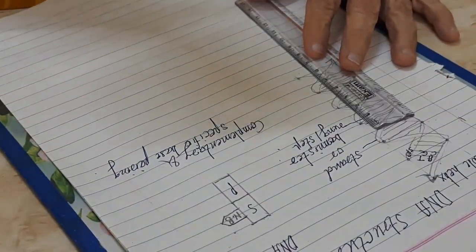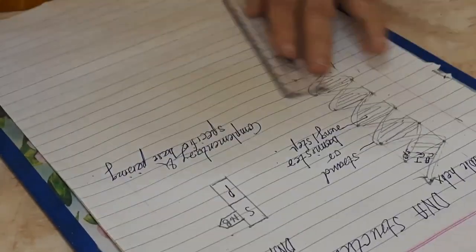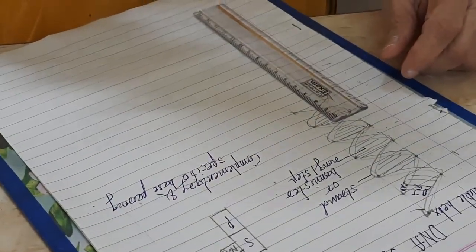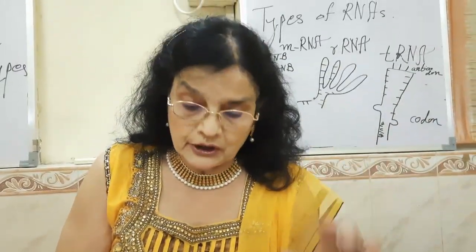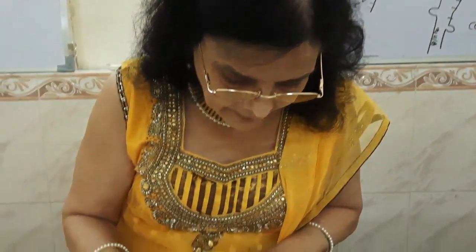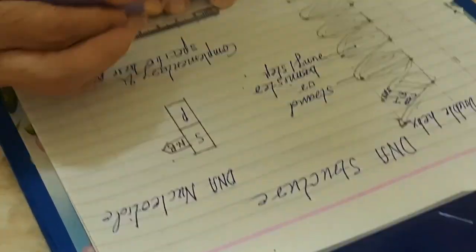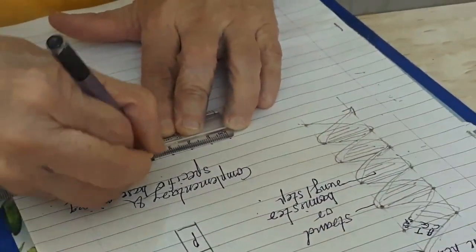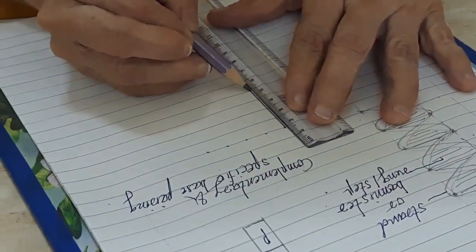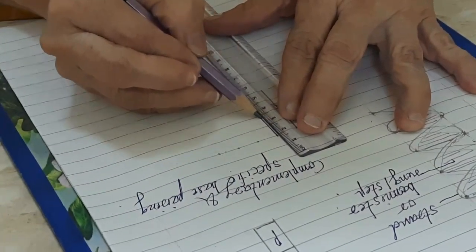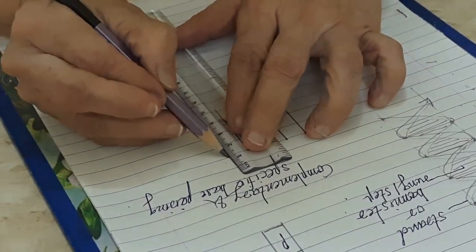Right? Don't forget to write the headings on the figure, otherwise that figure has no meaning at all. So now again, at 1 centimeter apart, we are going to put dots, but at 5, we want 5 dots now. So here we go. 1, 2, 3, 4, and 5. 5 dots. So 1, 2. 1, 2. Leave this dot. 1, 2. 1, 2.